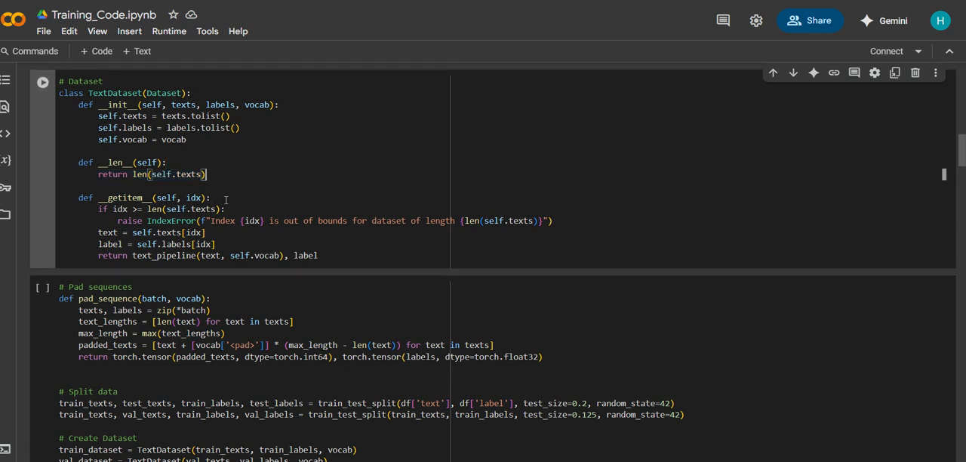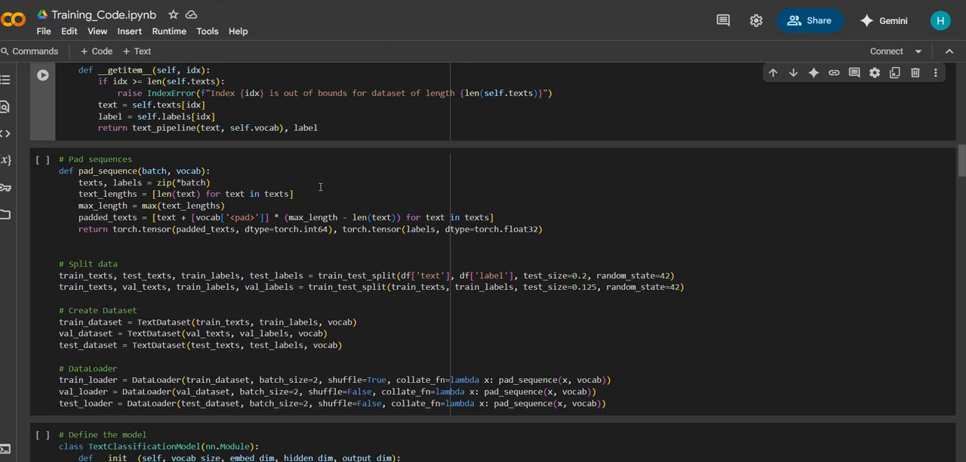This method is used to retrieve a specific data point, a text and its label, from the dataset using an index idx value. First it checks if the index is valid within the bounds of the dataset. If it is not, it raises an index error. Finally, the text is processed by the text pipeline, which converts text into numerical values based on the vocabulary. Finally, it returns the processed text as numbers along with the label.